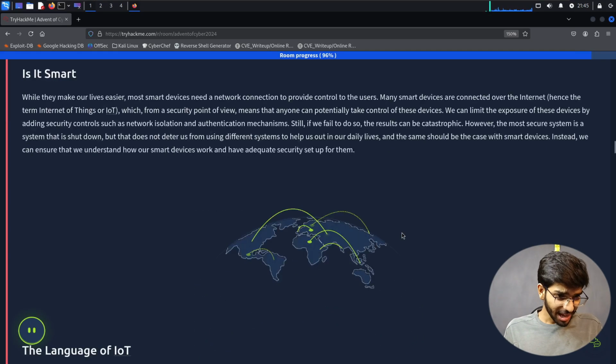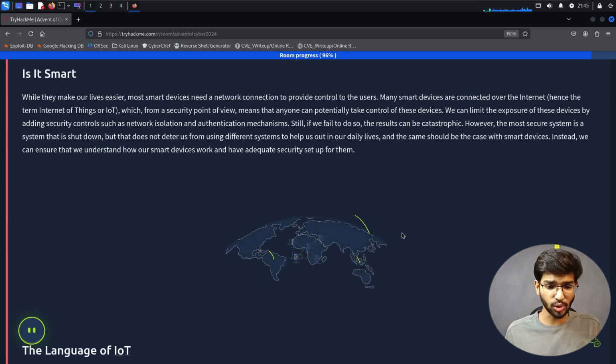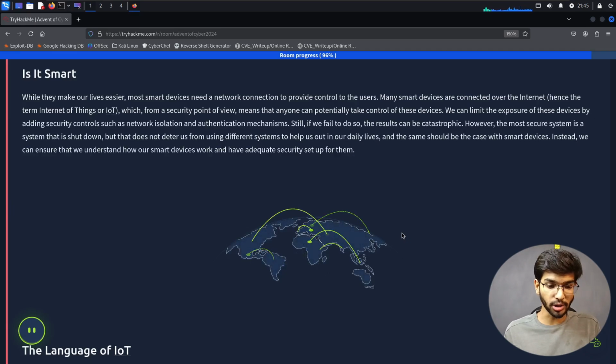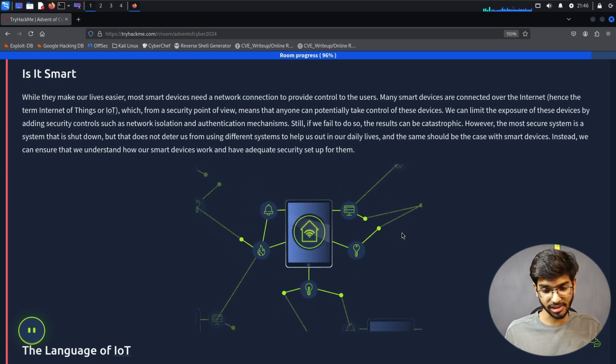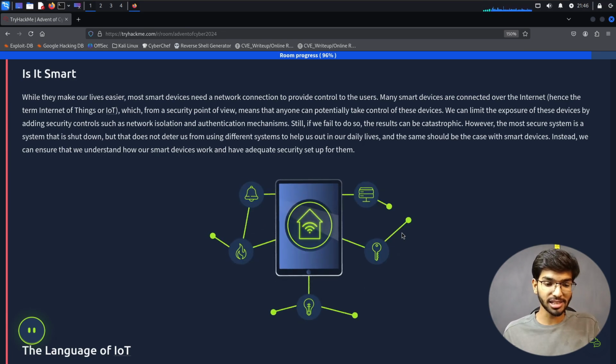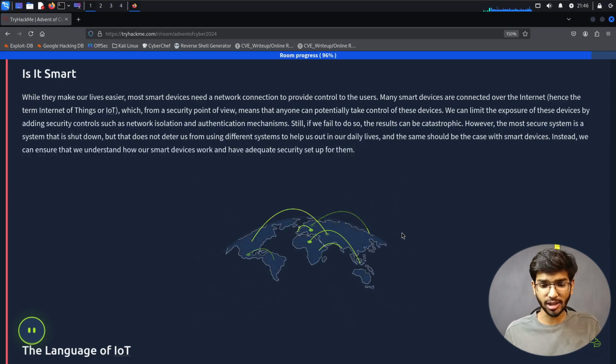Okay, is it smart? While they make our lives easier, most smart devices need a network connection to provide control to the users. Many smart devices are connected over the internet, hence the term Internet of Things (IoT), which, from a security point of view, means that anyone can potentially take control of these devices. We can limit the exposure of these devices by adding security controls such as network isolation and authentication mechanisms. Still, if we fail to do so, the result can be catastrophic.